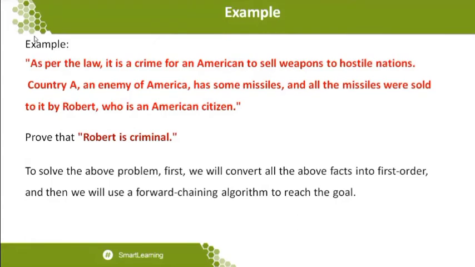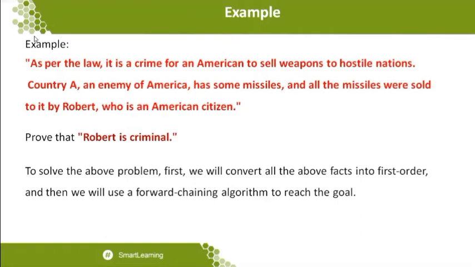Because when I read only the first line, I can know that it is a crime for an American to sell weapons to hostile nations. That is the one thing I can know. But after reading the lines one by one, I can conclude that there is a person whose name is Robert, who has been selling weapons, namely missiles, which is definitely criminal.